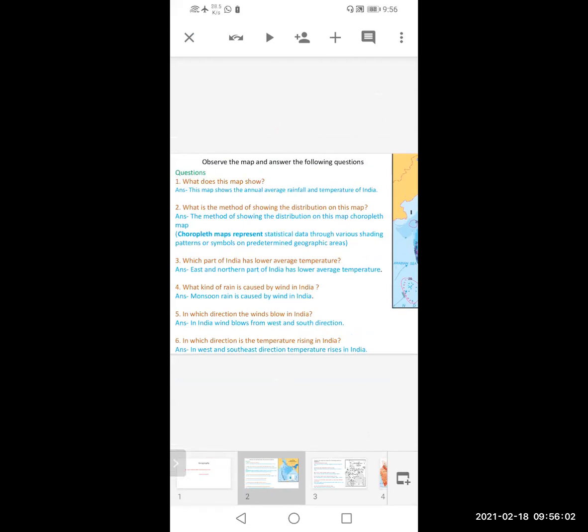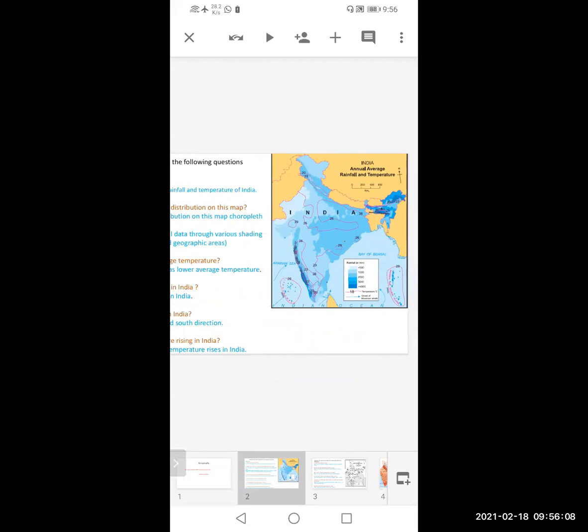Choropleth. What is actually meaning of this word? Different shades are used to indicate the intensity of rainfall. That is the meaning. Also this method can be used to denote the temperature. Higher the temperature, dark will be the color of that particular area. Low temperature, low color.